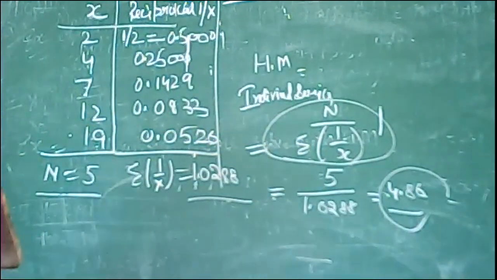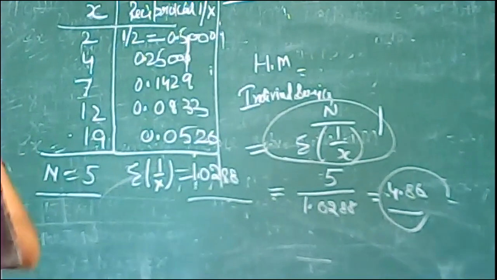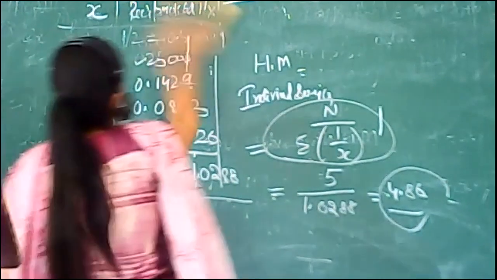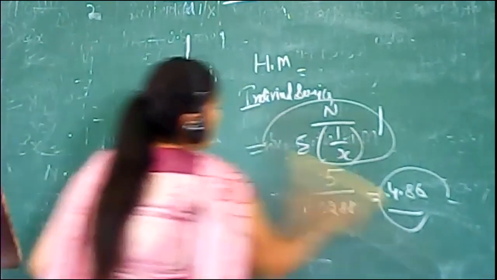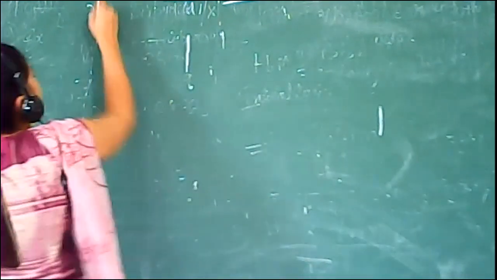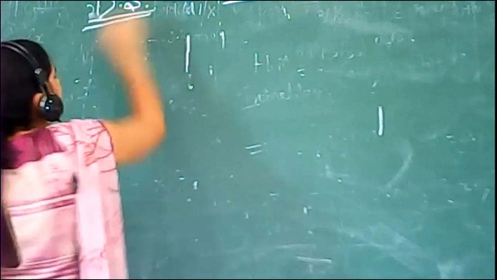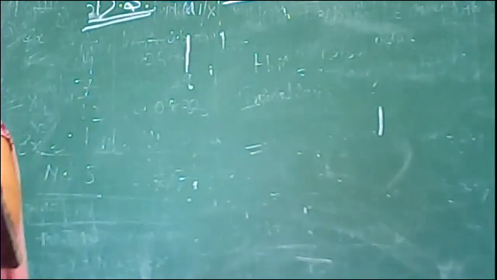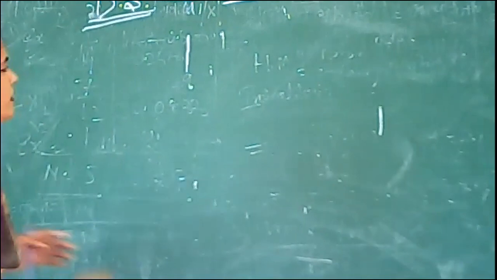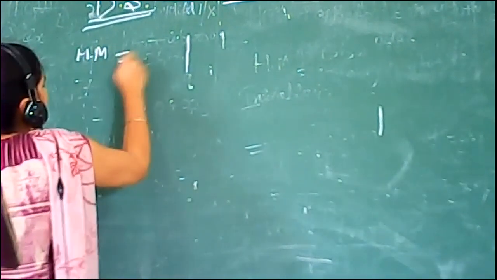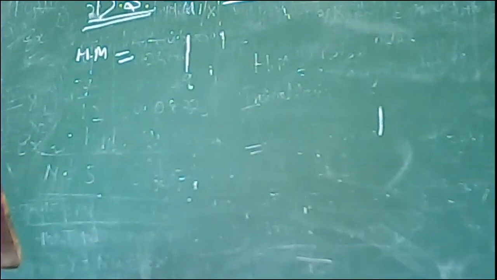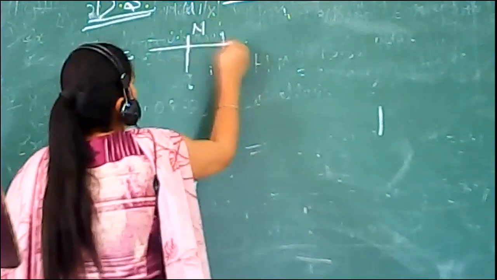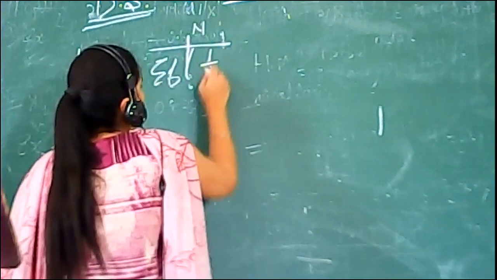So now we find the next series, that is the discrete series, the second series of the harmonic mean. The formula used for calculating the harmonic mean in the discrete series is harmonic mean equal to n divided by summation f 1 over x.